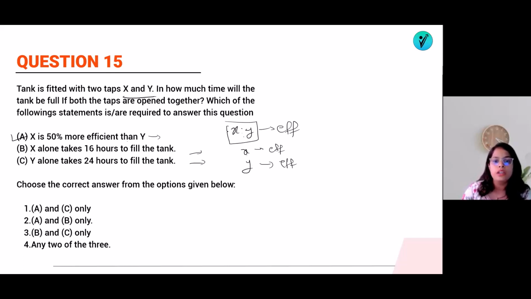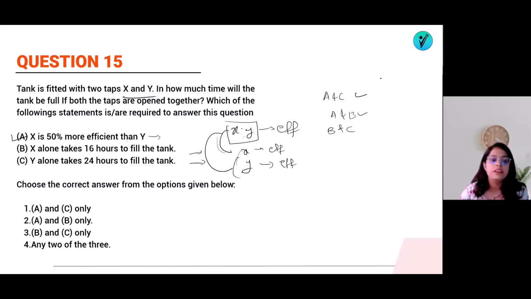So if you take A and C, X is to Y and Y, then also you can solve. If you take A and B, X is to Y and X, then also it will be solved. B and C, X and Y, then also it will be solved. That means you can take any two of them. It is working from these two, from these two, or from these two as well. That means it will be any two of them. So the answer will be option number 4. If you use any two of the three, you can find out the time required for filling the tank.